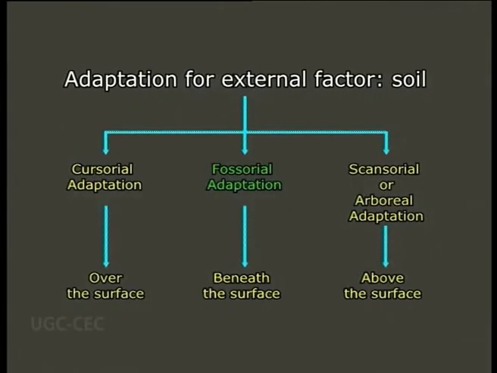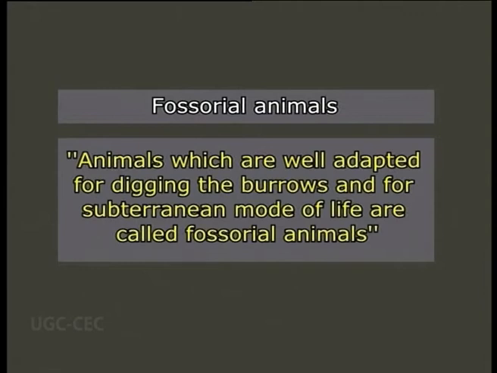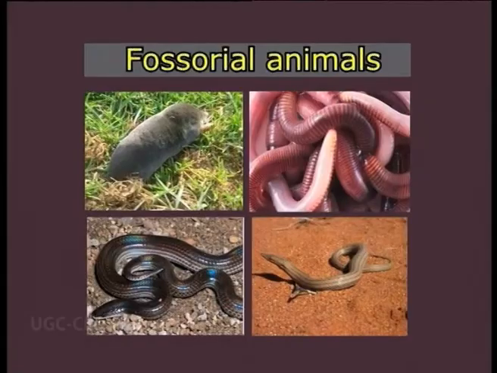Now, let us get the information about fossorial adaptation as the second type of adaptation observed in soil animals. Animals which are well adapted for digging burrows and for a subterranean mode of life are called fossorial animals. These animals may dig either for their food or simply for retreat. Zoologically, they are primitive, defenseless and unambitious animals. They possess different adaptations.